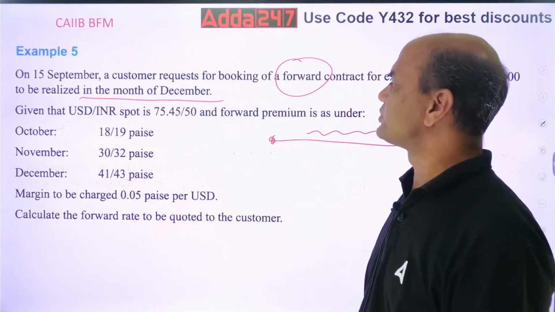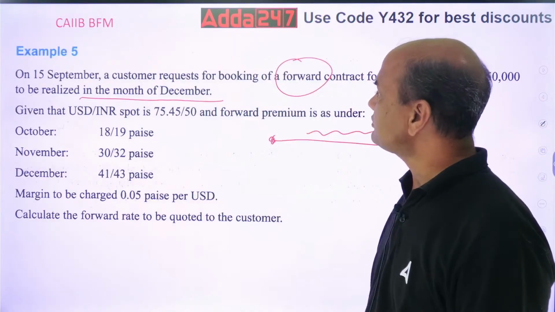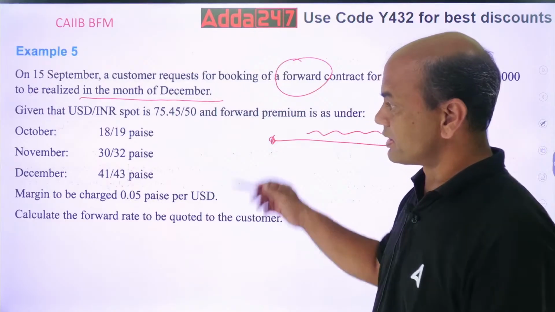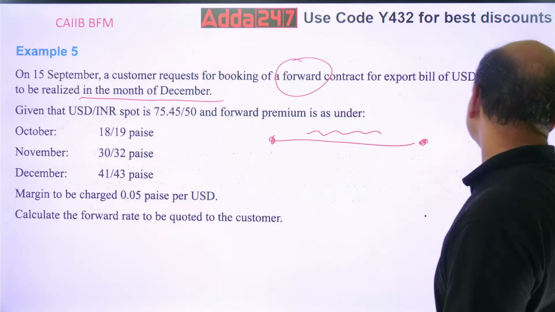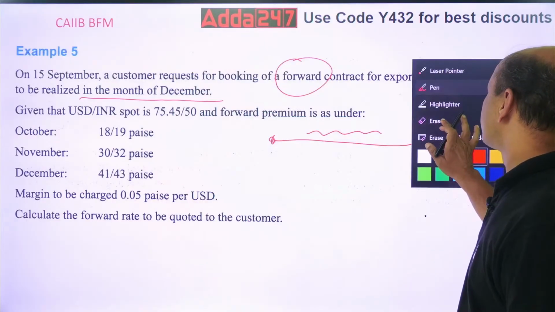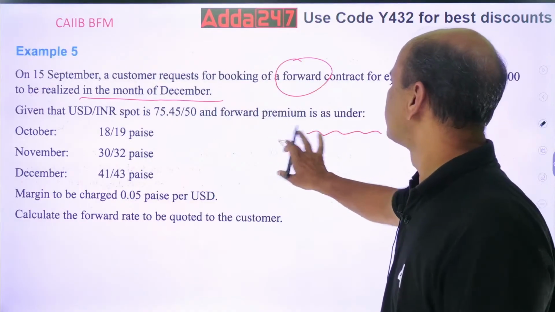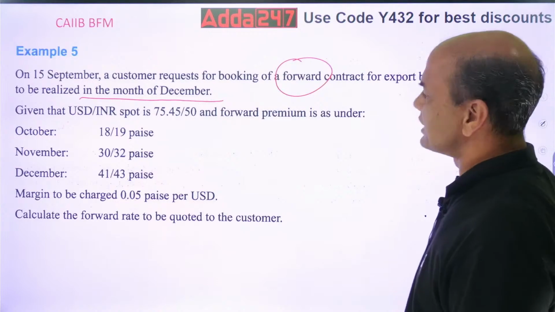Given USD INR spot is 75.4550. Forward premium is 18-19 paise for October, November 30-32 paise, then 40-43 paise. Now immediately what you have to do is focus on some important points which I will tell you.